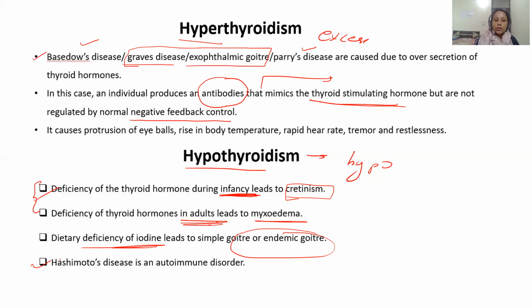And the last one is Hashimoto's disease, which is also an autoimmune disorder in which the immune cells target our own body cells. It starts degrading our body cells. So this is about the different diseases of the thyroid gland.